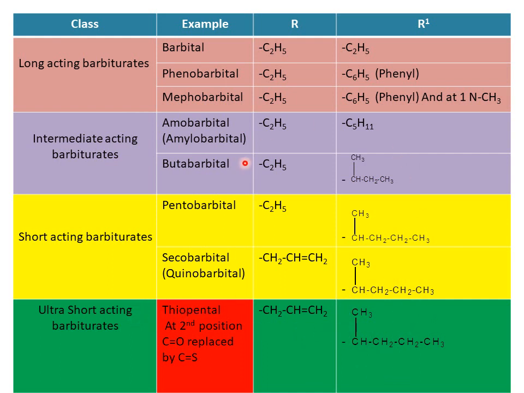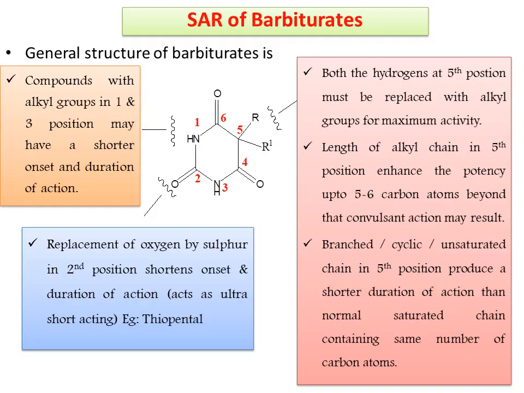Thiopental. This is the classification along with the structures or functional groups which are located at R and R1 in case of barbituric acid. And coming to another important part under barbituric acids is the SAR of barbiturates. So before going into detail about SAR, first you must write down the general structure of barbiturates. This is the general structure. We have to write the pyrimidine. At the second, fourth and sixth positions we have to write the ketones, and at which we have to go for modifications.